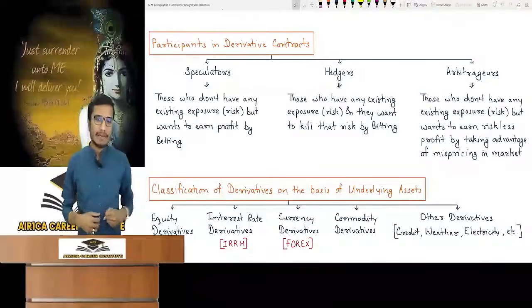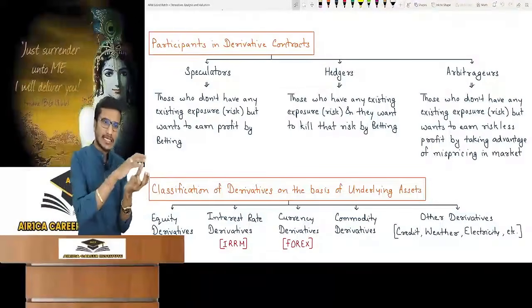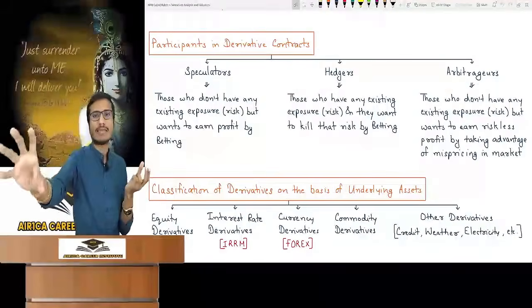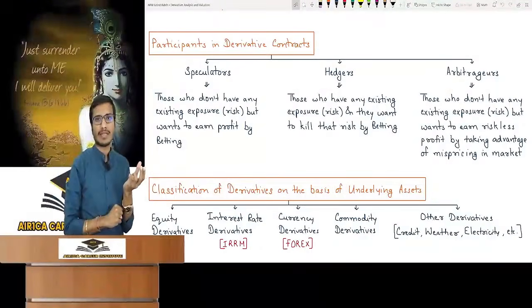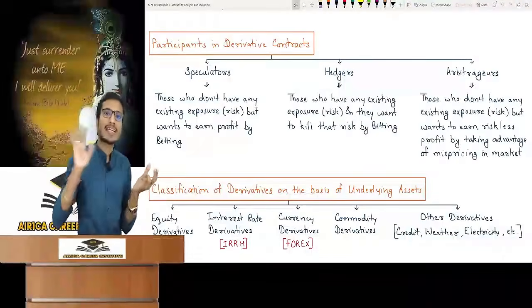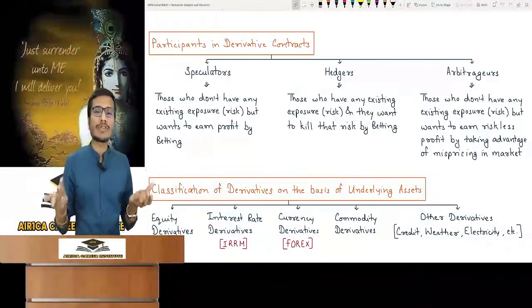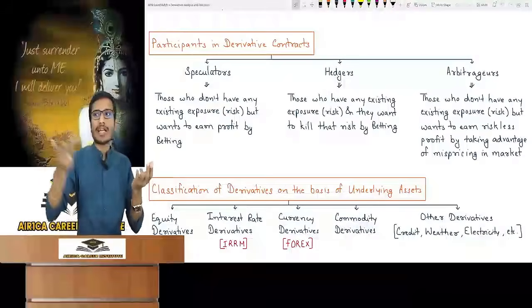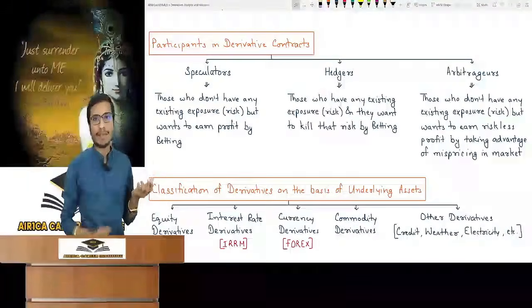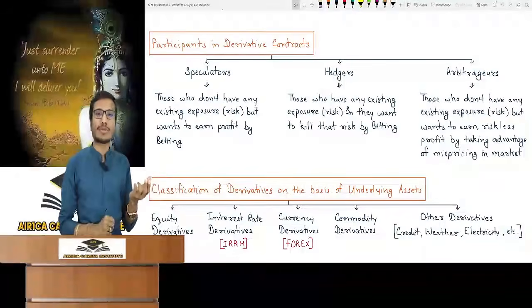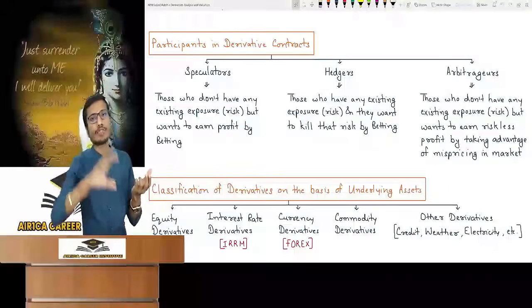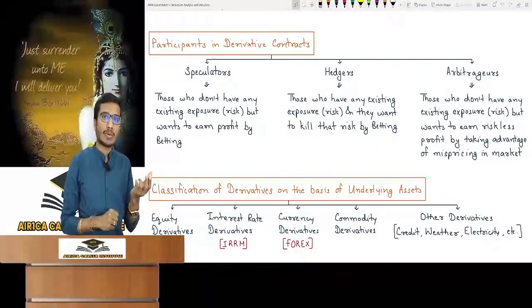For example, I have a Reliance share of 2500. I bought it and I worry that after 3 months its price will decrease in the market. So what to do? You gave me the suggestion to sell it. I said, brother, I cannot sell it today. Then you will say, why are you talking rubbish? You are afraid that the price will decrease, we are giving the suggestion to sell it now, and you are denying. So listen to me properly. I cannot sell it today because I have a reason. The reason can be anything, I take an example.